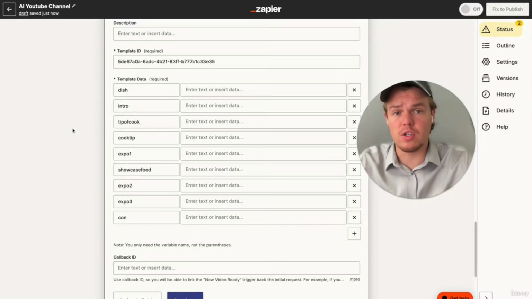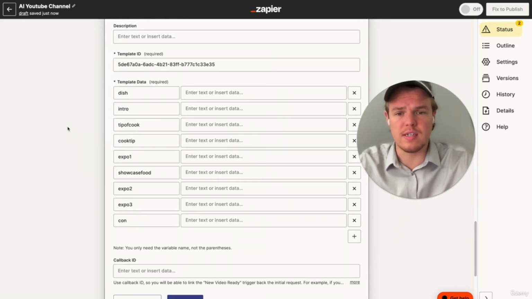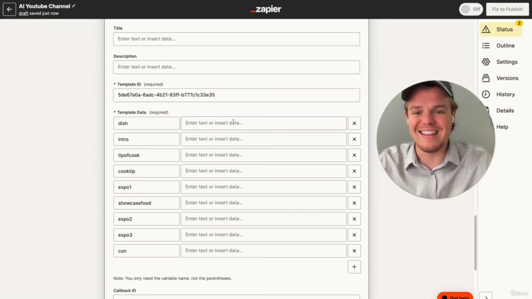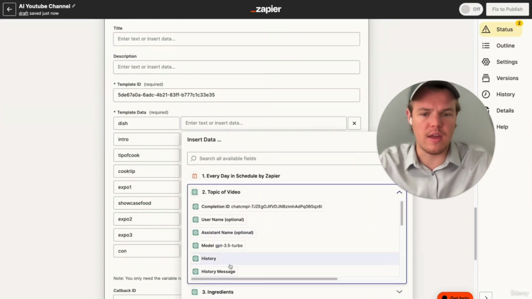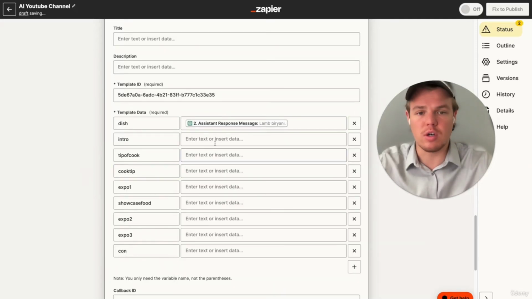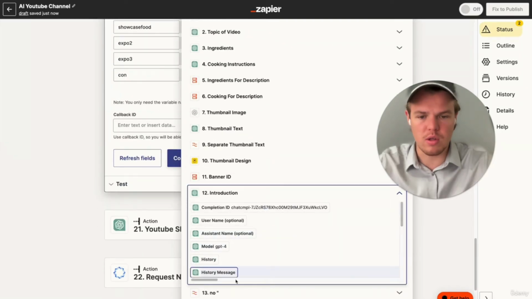Two things to point out. First, don't use the brackets in the template data here. It won't be able to read it correctly. And the second thing is make sure you label them so you can understand it when you're over in the Zap, because you could get confused if you just do like 1, 2, 3, and you don't really have any context of what each one means. So to start off, the dish was from that first screen there that essentially was supposed to be the variable text of the dish we're going to be creating, which is going to be the lamb. The intro was the intro script that we created earlier, and we're going to go ahead and make sure